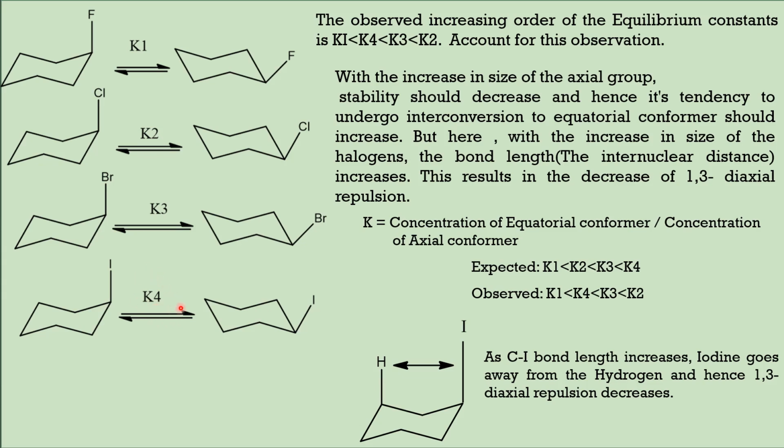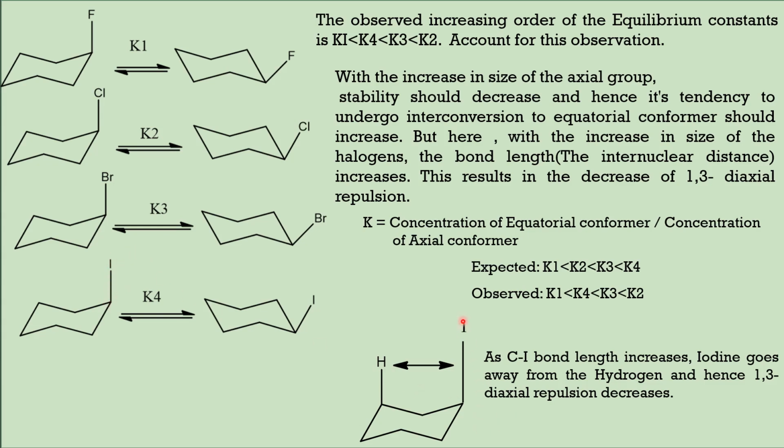But what is observed is K4 is less than K3 and K2. This is the observed increasing order of equilibrium constants. It is because as the size of the halogen atom increases, the internuclear distance between carbon and the halogen, the bond length, increases.